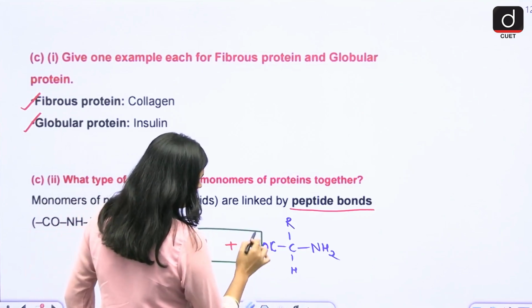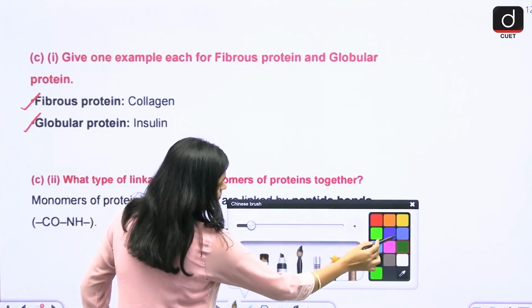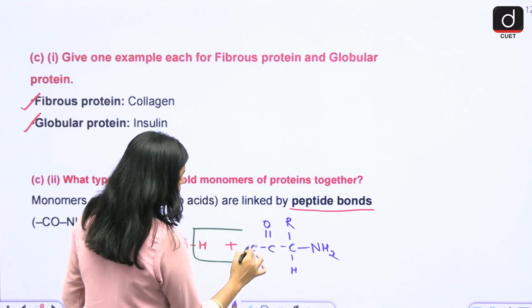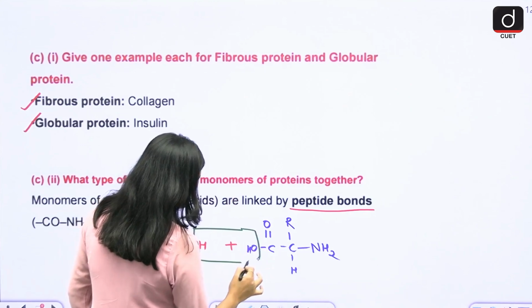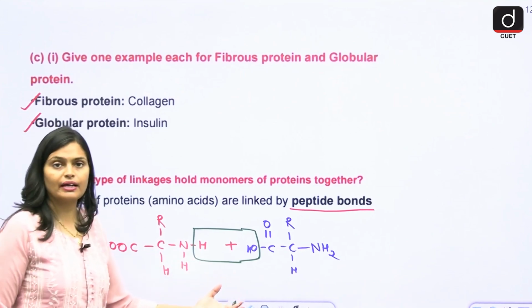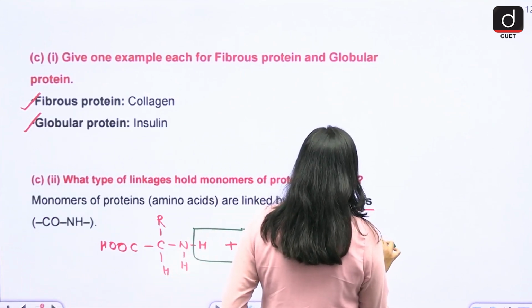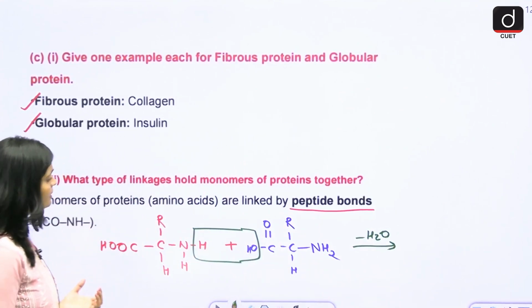You can also write it as C double bond O, OH. Now hydrogen from one amino acid and OH from another amino acid combine, so H2O is released.